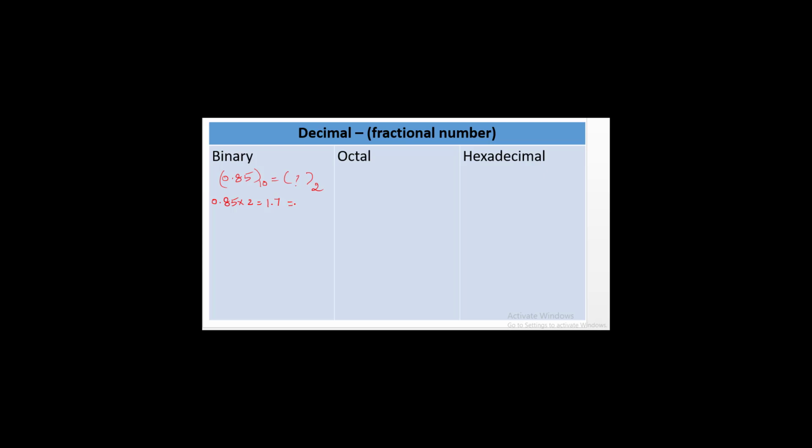The whole number is taken outside, that is 1, and 0.7 is multiplied by 2. After multiplying this, its value is 1.4. We are taking the whole number outside, and then 0.4 times 2 is equal to 0.8.